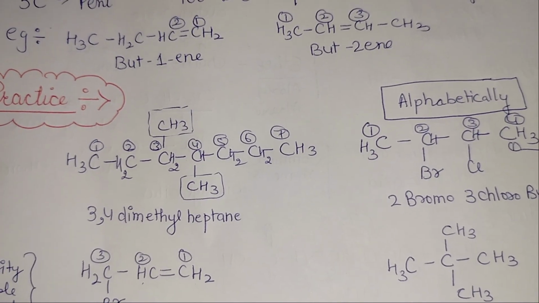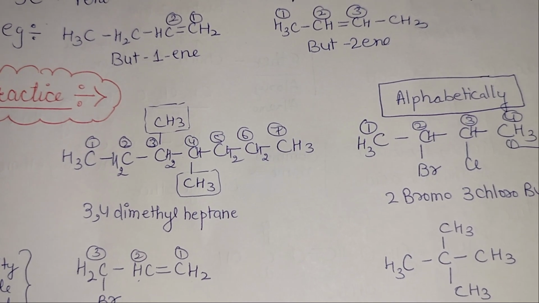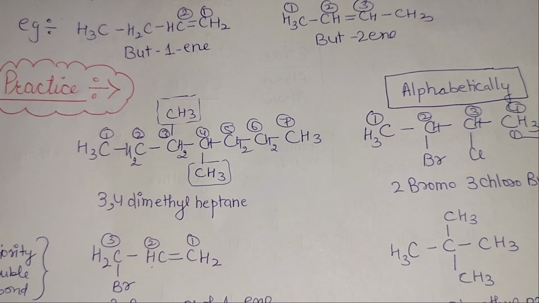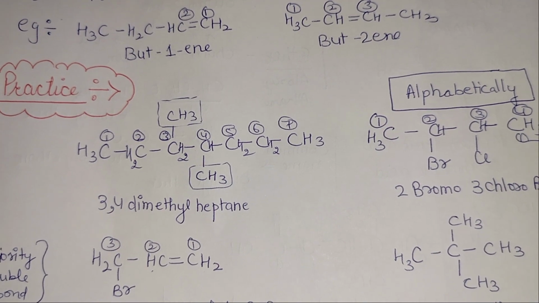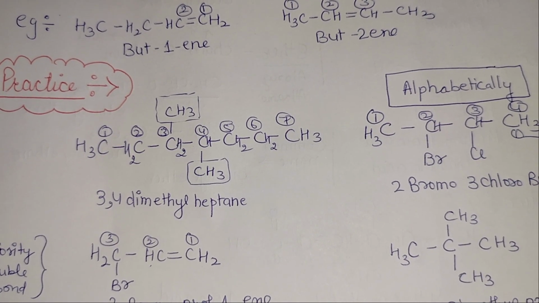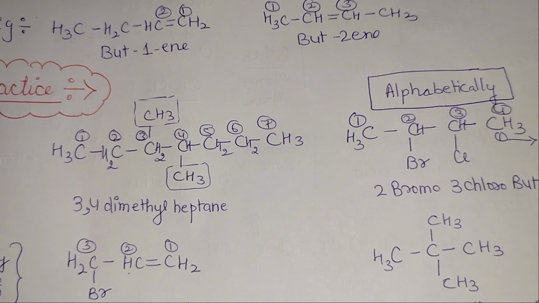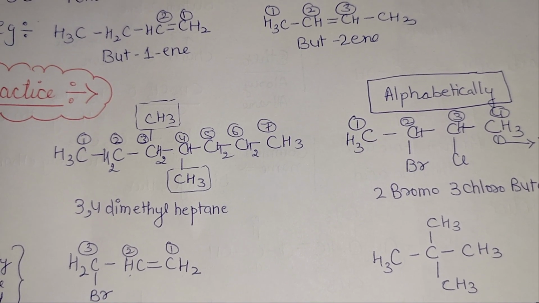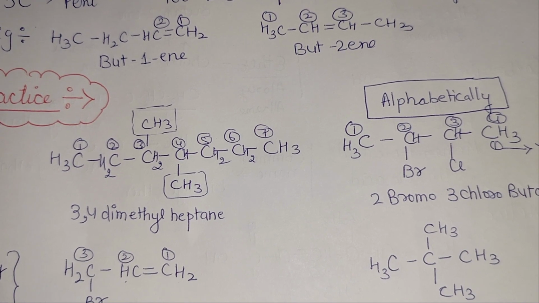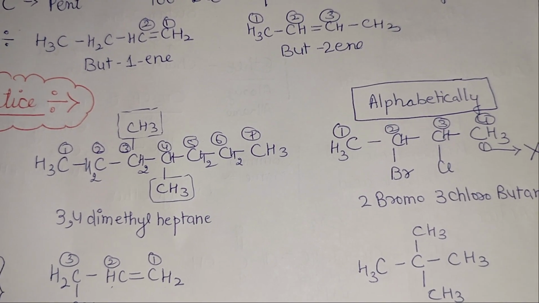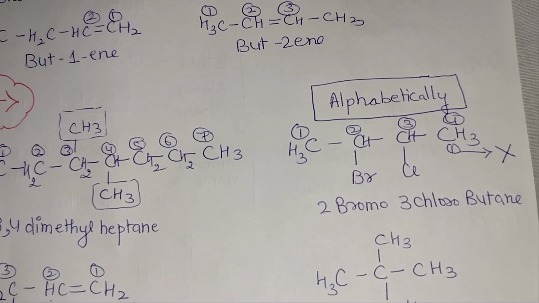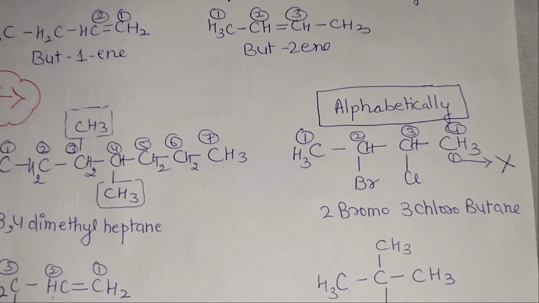Here we have a long chain of 7 carbons and substituents at 3 and 4. So we are going to write 3,4-dimethyl. We have 2 methyl groups, so we write dimethyl, and 7 means hept, and there is no double bond or triple bond, so heptane. Now come to the next practice question, that is this one.